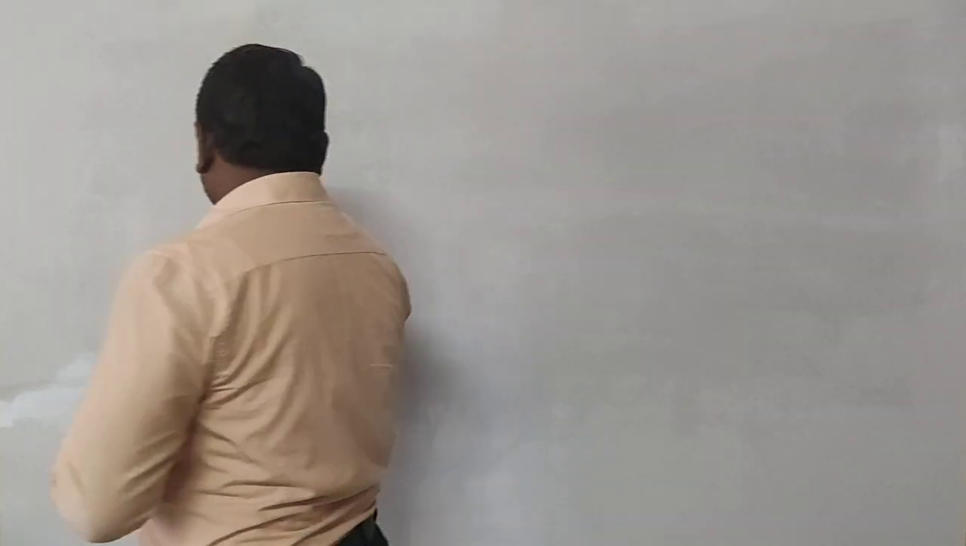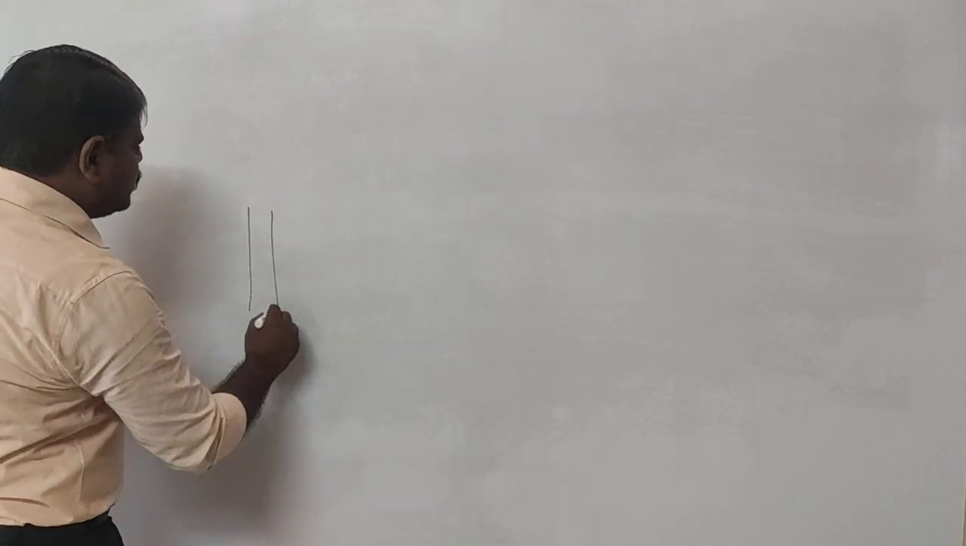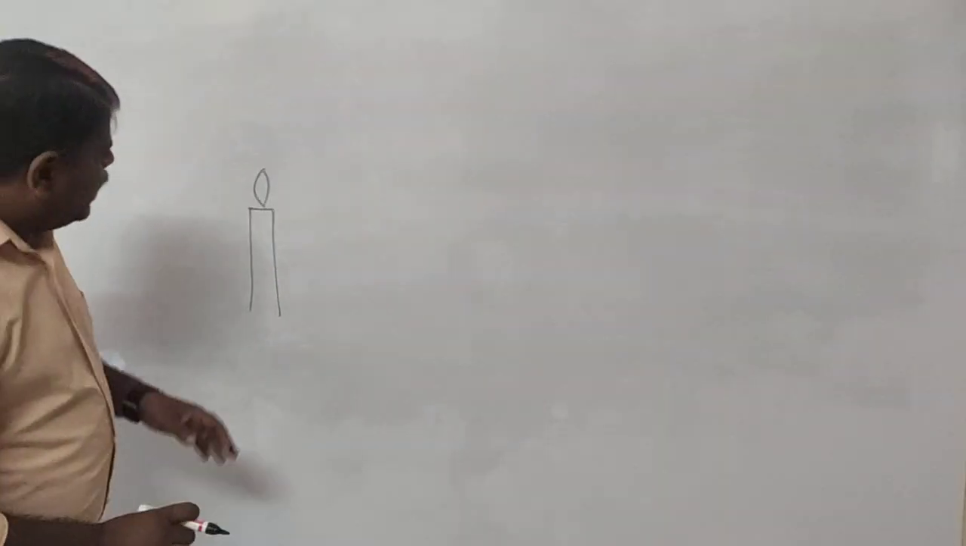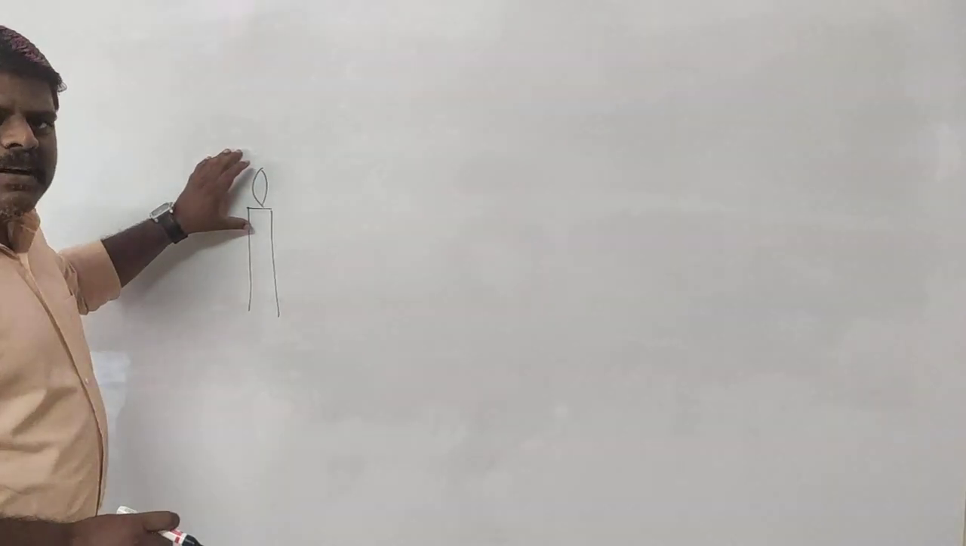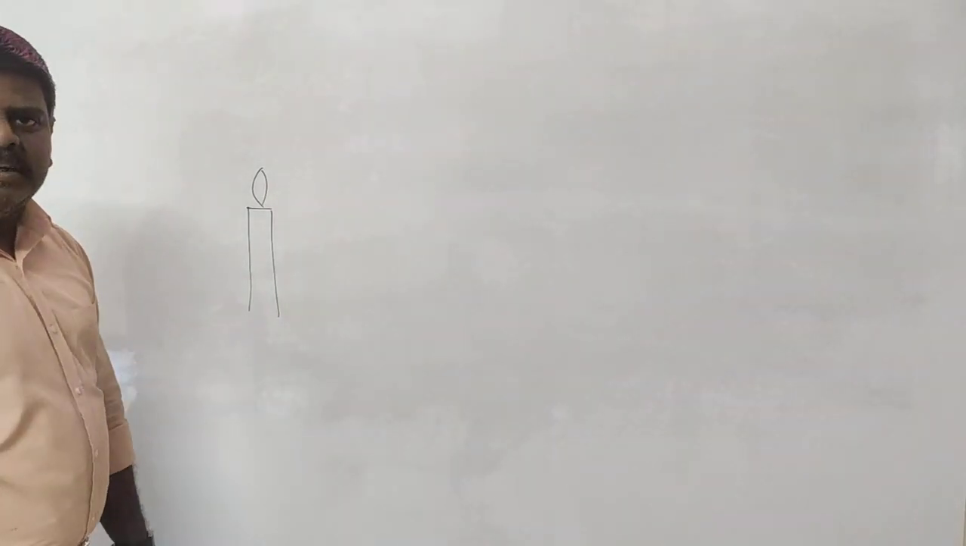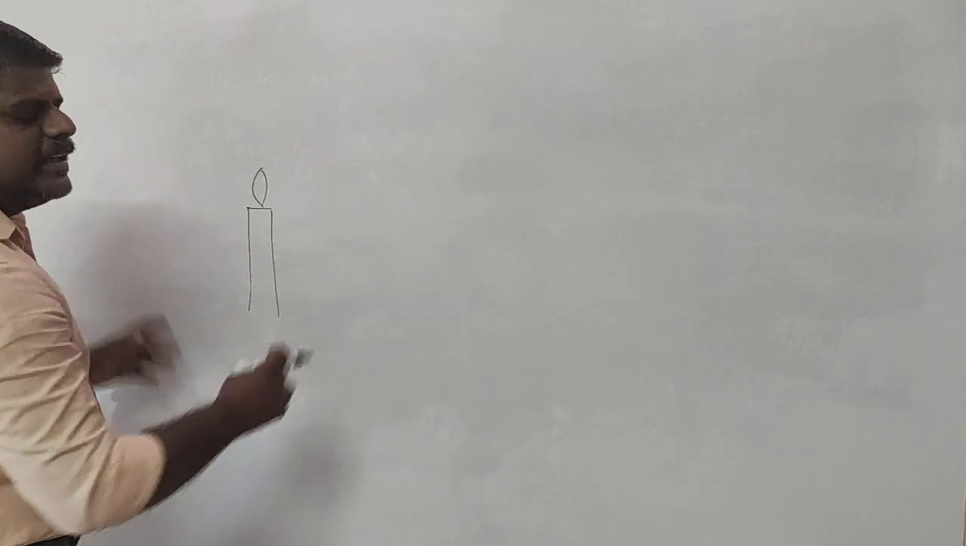When I want to refer to that, we take a candle. Let us say this is a candle, a source of light. And we know that whenever we take a source of light, it spreads the light in all directions, not in one direction. It travels in all directions. That means it spreads in spherical form.